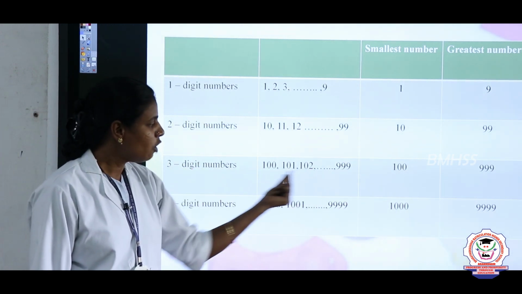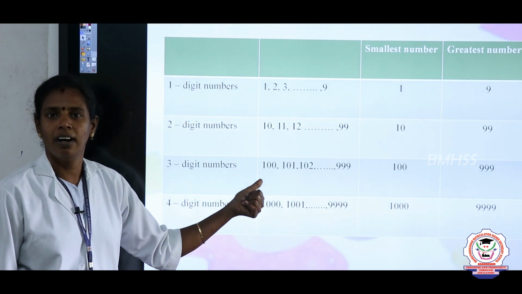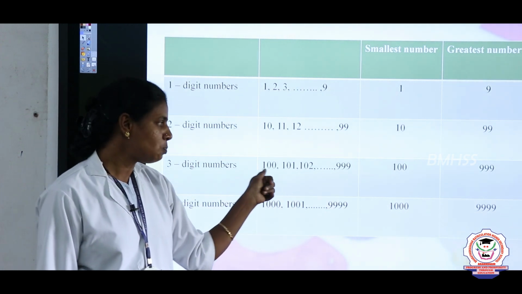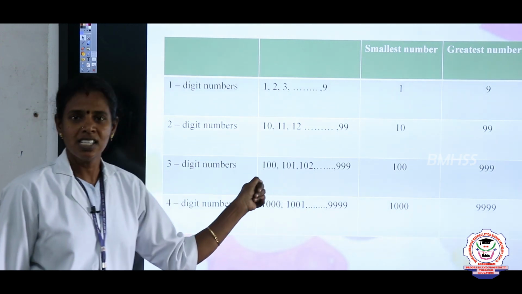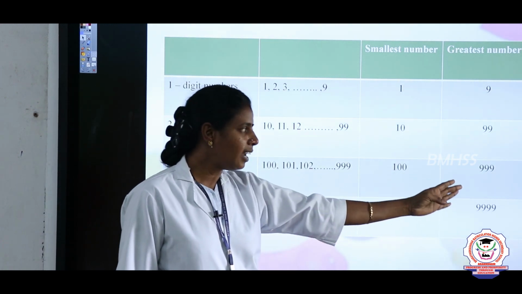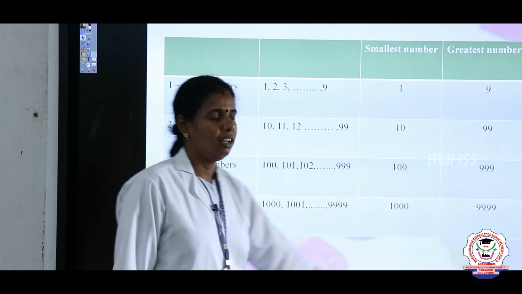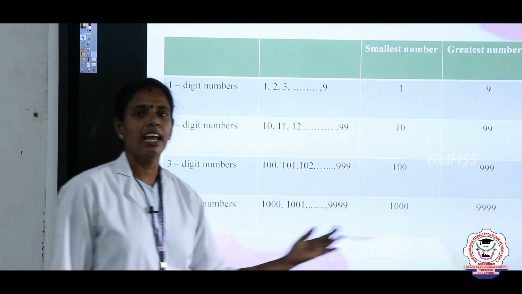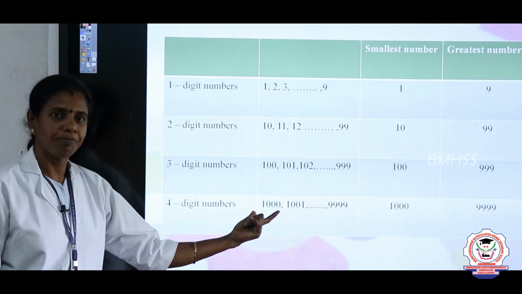So in this, what is the smallest 3 digit number? Yes, Vignesh, what is the smallest 3 digit number? It is 100. What is the greatest 3 digit number? It is 999. Next to 999, the number is 1000.